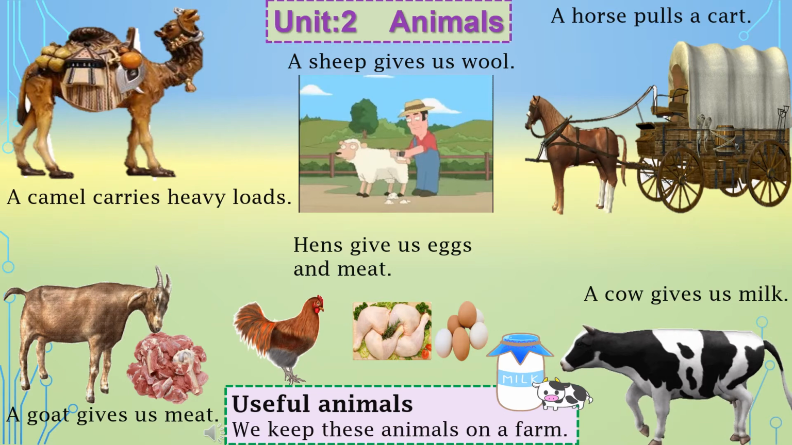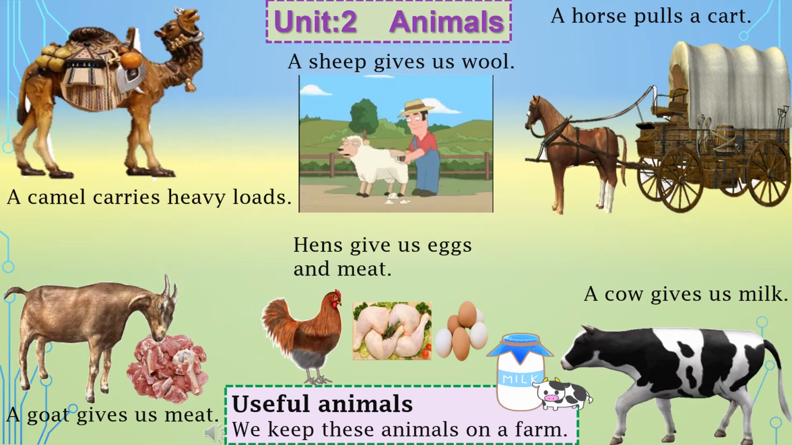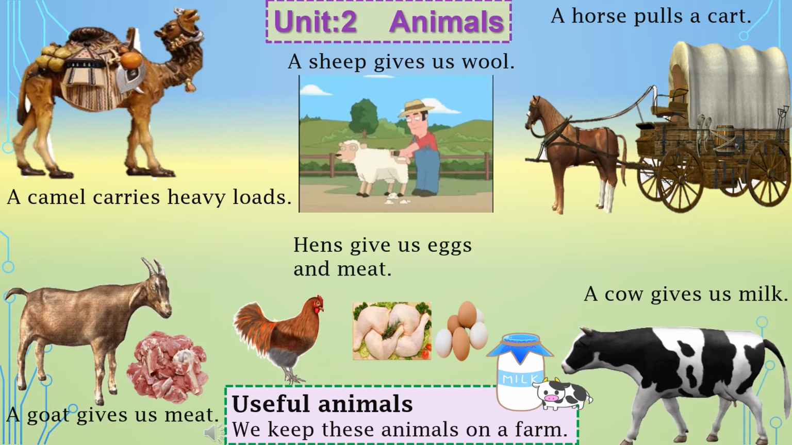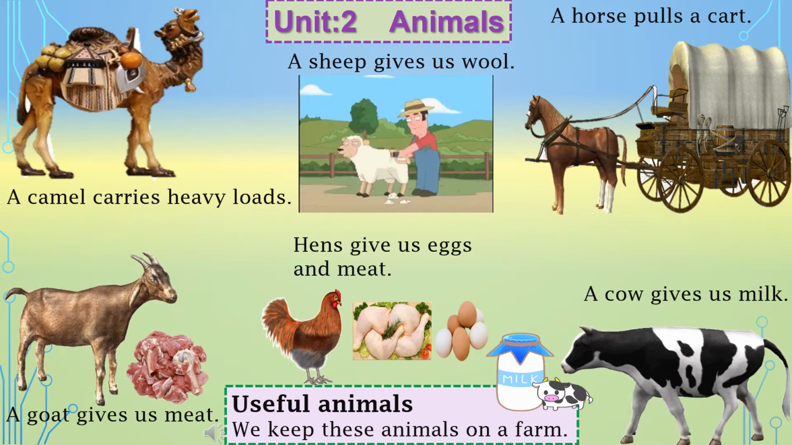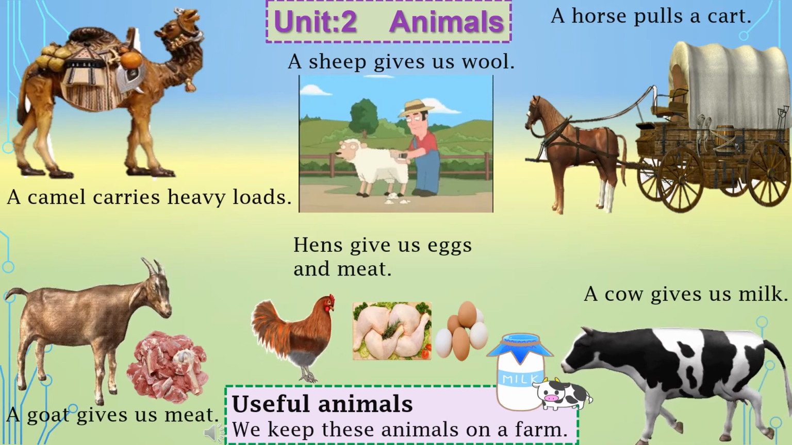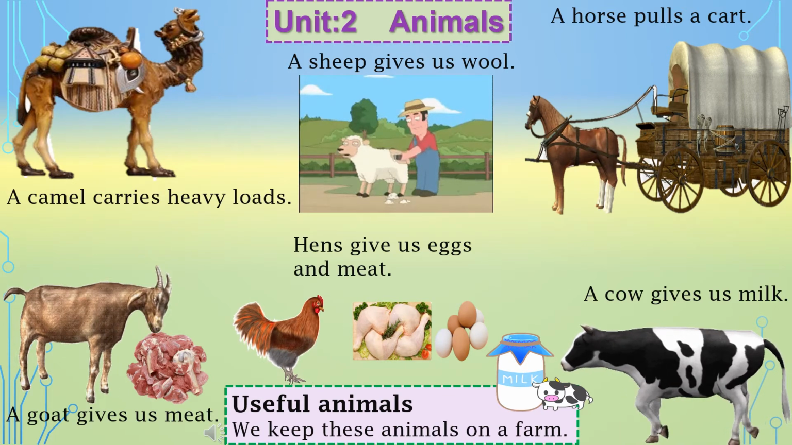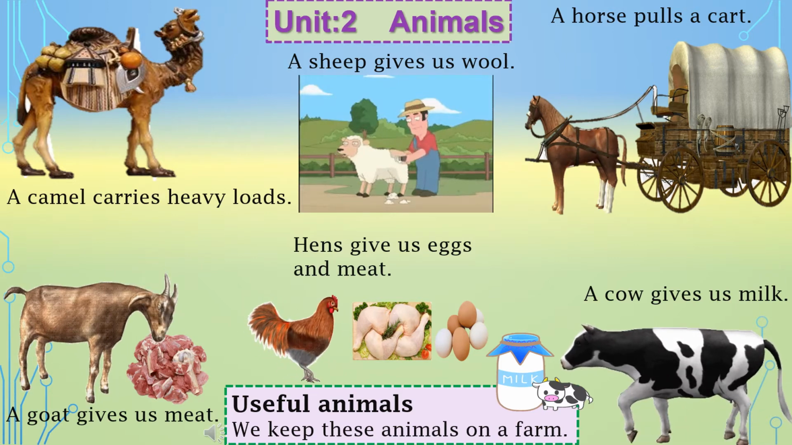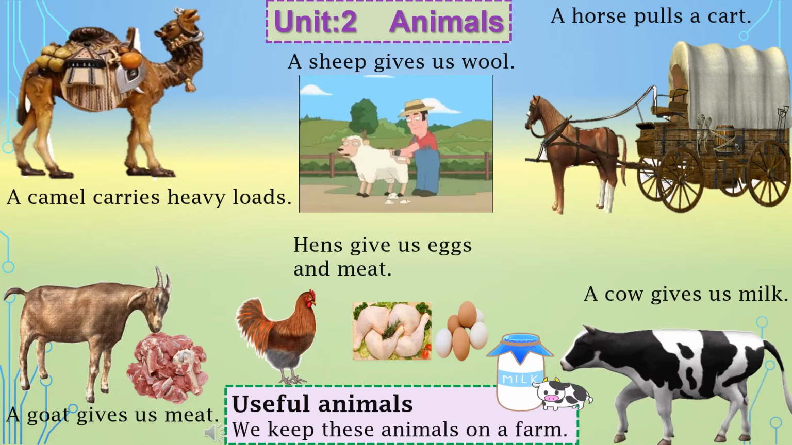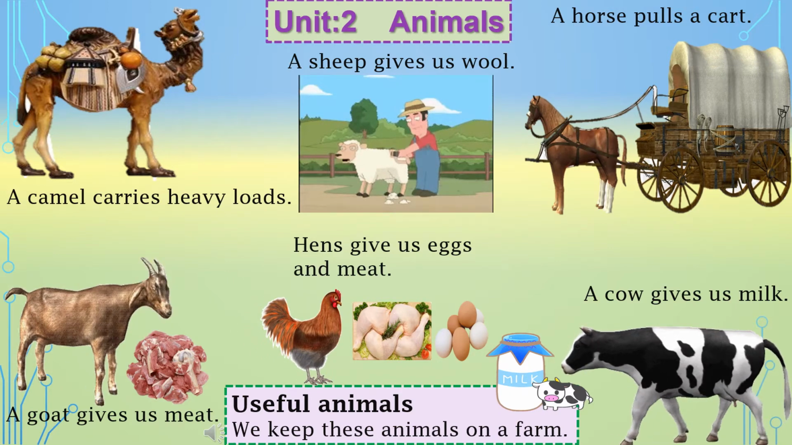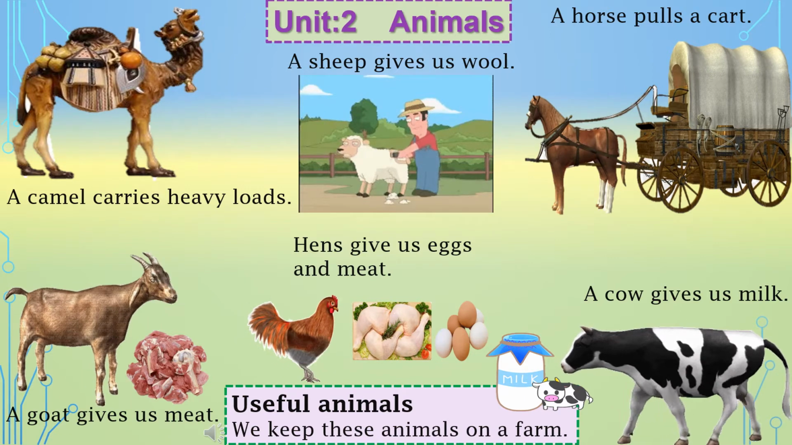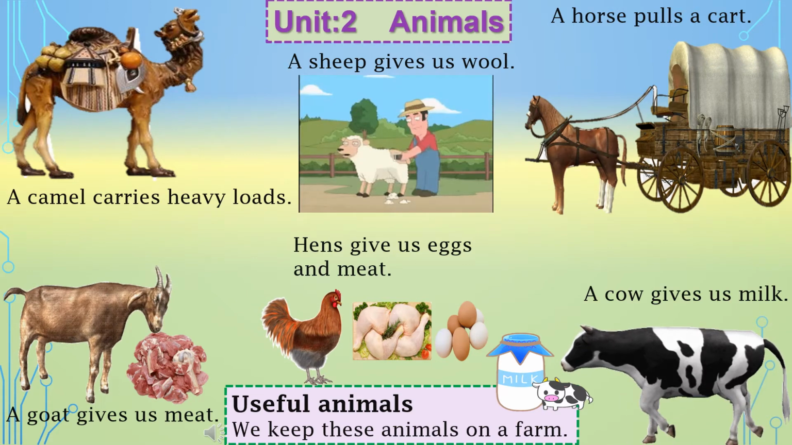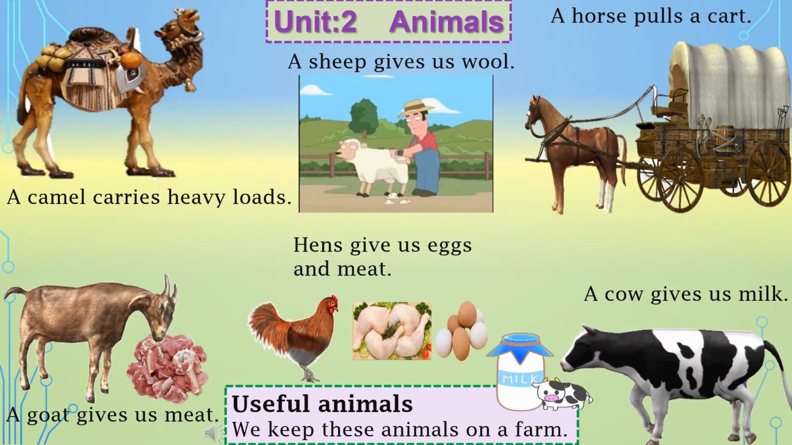Now most of you like to eat eggs and meat of that hen, chicken. So many things can be made with chicken. Your pizza also, burger patties, all are made of chicken meat, and all of you like to eat this hen's meat called chicken. Okay, so let's read. Hens give us eggs and meat.